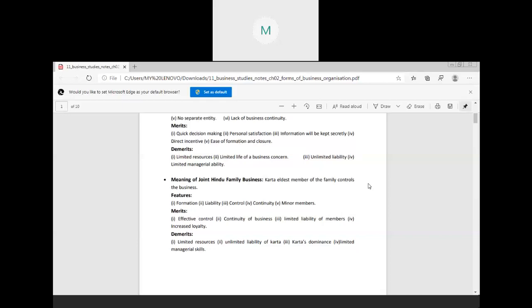He used to take all the decisions, and all the other members of the family are known as the co-partners, and they have to follow the instructions which are being given by the Karta. They have to work according to the Karta. Okay. Now, the first feature of your joint Hindu family business is formation. Means we can easily start a joint Hindu family business. In this case, only the decision is to be taken by the family. Only family members have to take the decision that they want to start a joint Hindu family business.